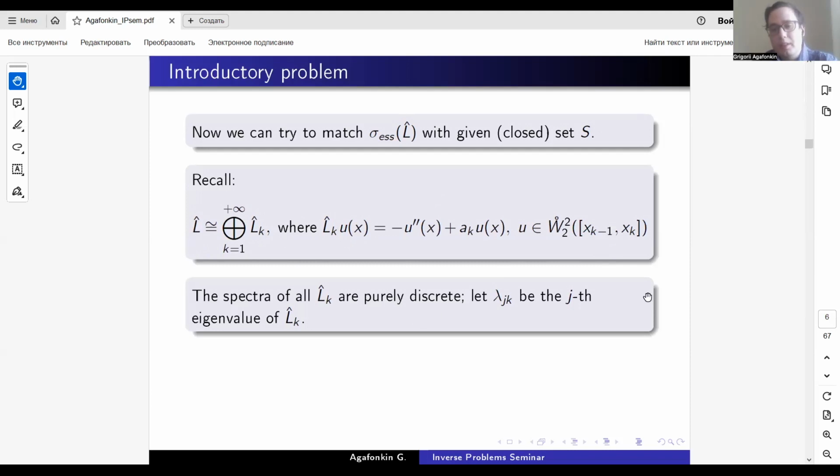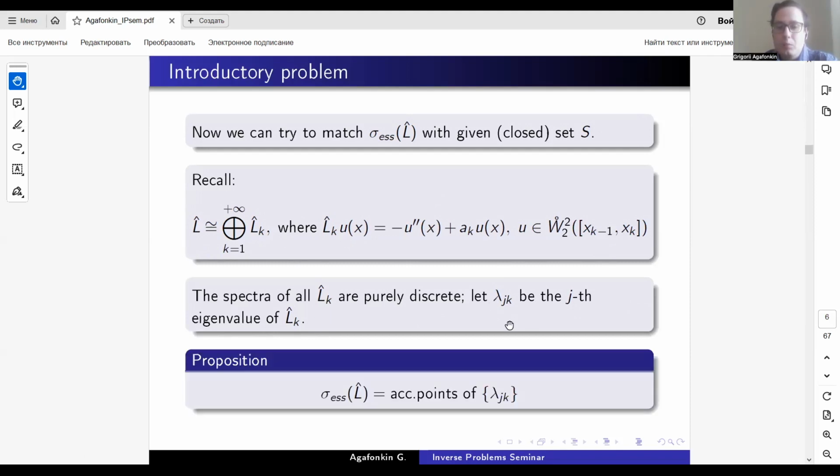We denote the j-th eigenvalue of the operator L hat_k as lambda_{jk}. And we know that the essential spectrum of the direct sum of the operators is equal to the set of accumulation points of all the eigenvalues.